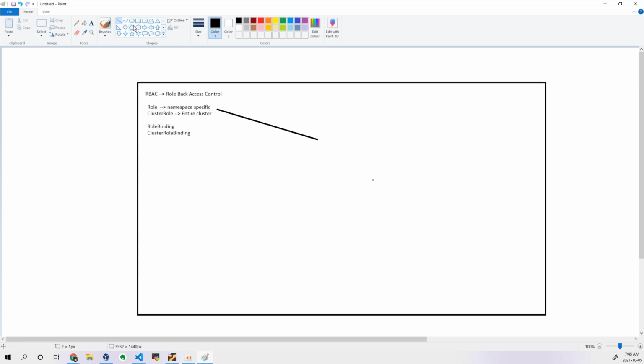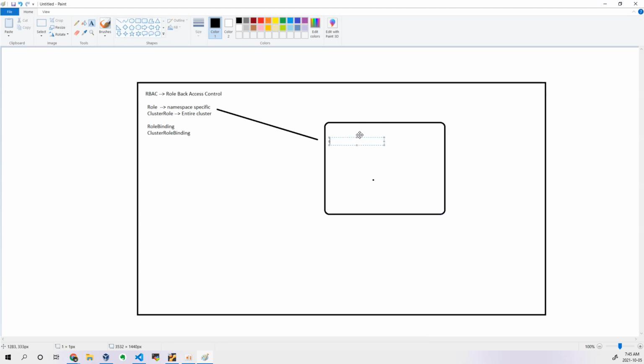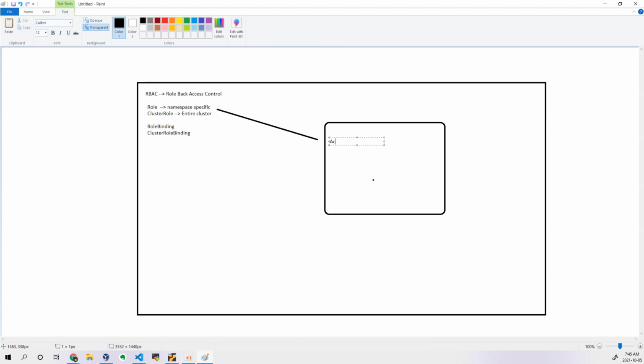Let me try to explain that. So we have actions, what you can perform. These actions are also called verbs in the YAML file which you write. Technically this is the actual meaning. Actions is nothing but a small understandable word.